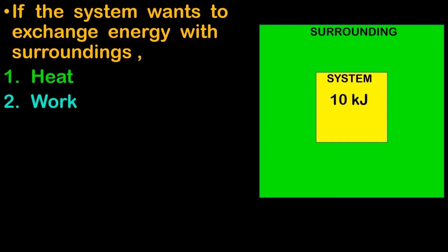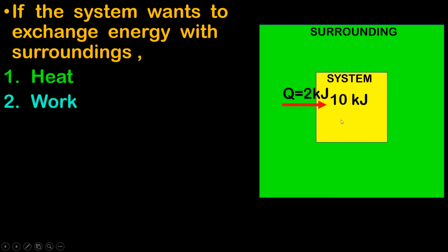So let's say that the energy of the system is 10 kilojoules. Now if the system wants to gain energy in the form of heat from the surrounding, then let's say that the heat is added to the system from the surrounding.